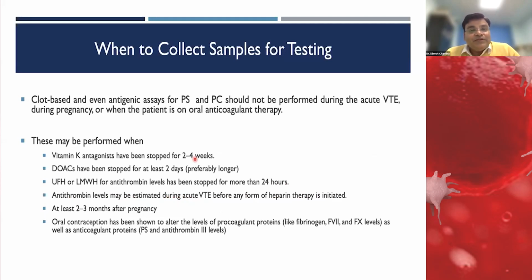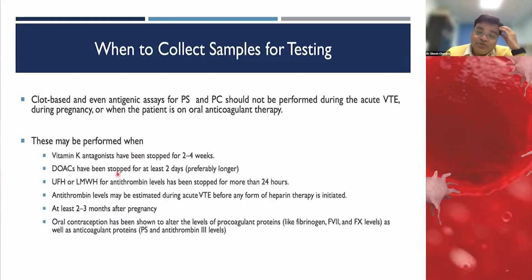So when should we collect the sample, when we are going to do a functional or clot-based assay for protein C, protein S, or antithrombin? As I told, they should not be collected during the acute phase, during anticoagulant therapy, or during pregnancy. If the patient is on an oral anticoagulant, the sample can be taken if the treating physician thinks we can stop the drugs for 2 to 3 weeks.